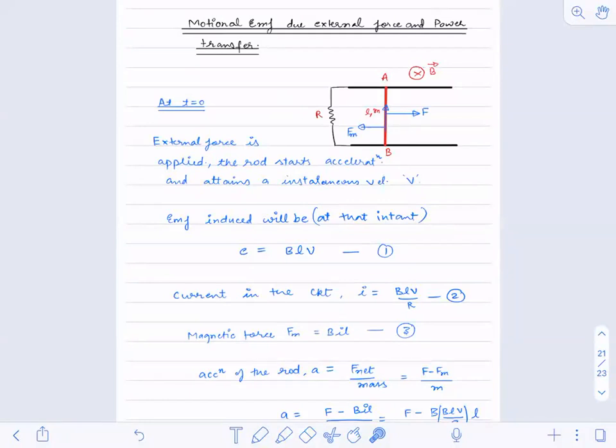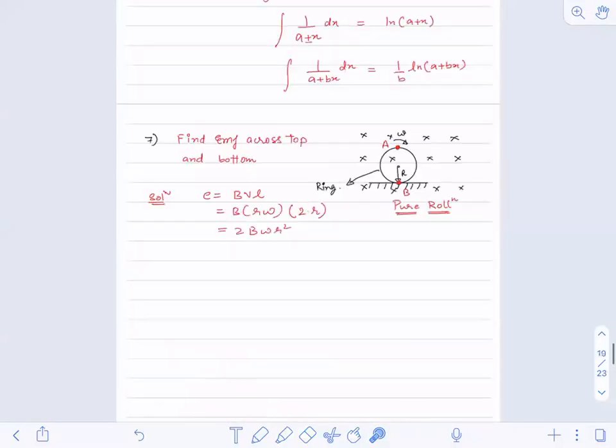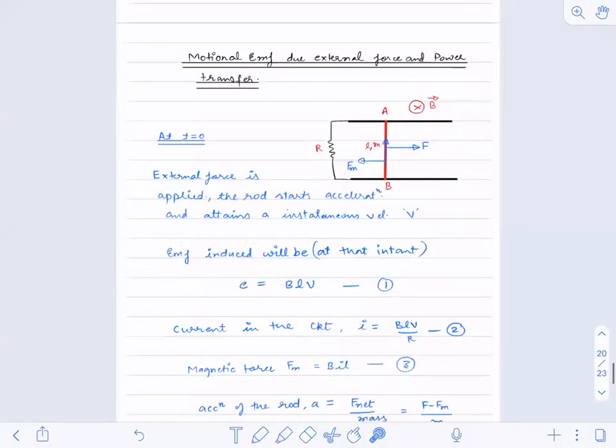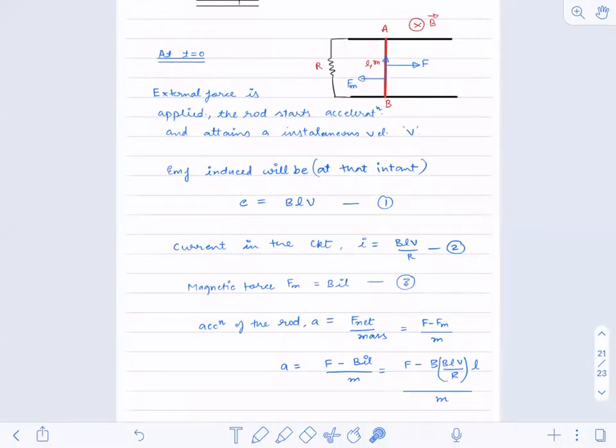Self-inductance is a topic that I will start from tomorrow, not today. Still we have 15 and 5, 20 minutes. So if you have any kind of doubt regarding this complete motional EMF, you can ask now.